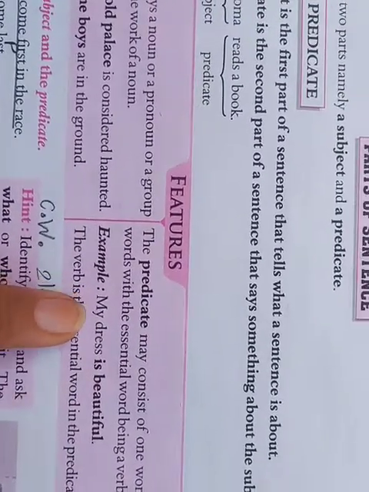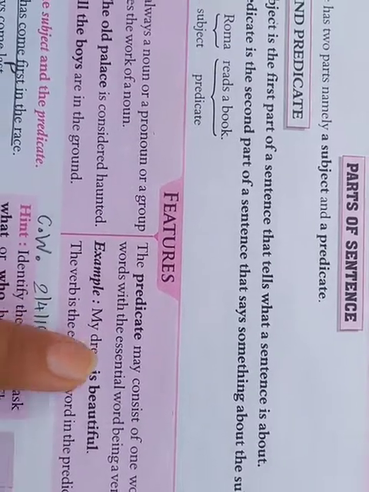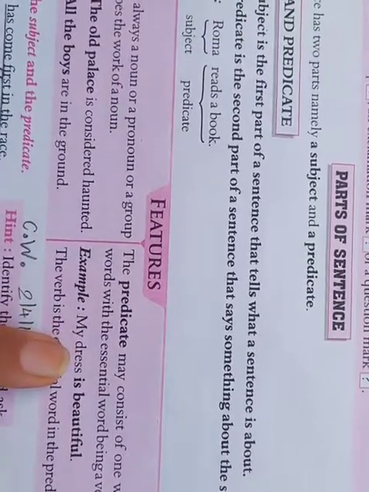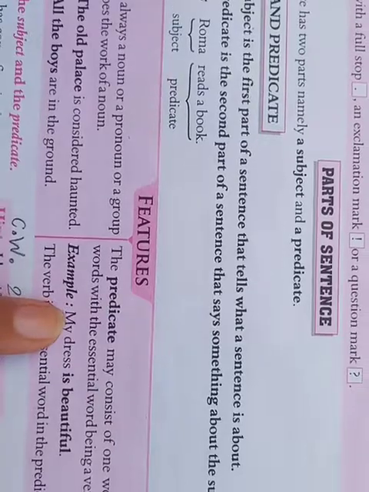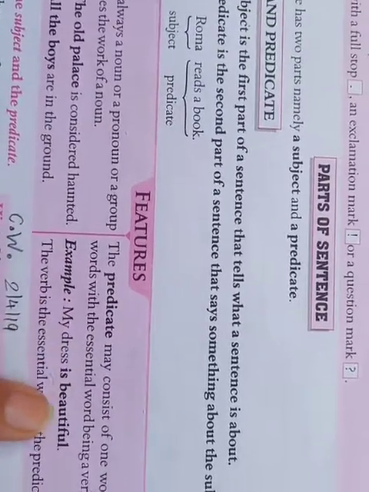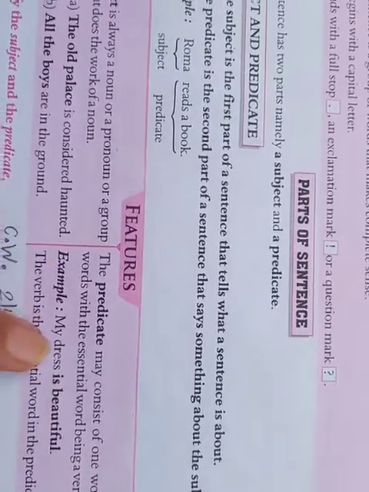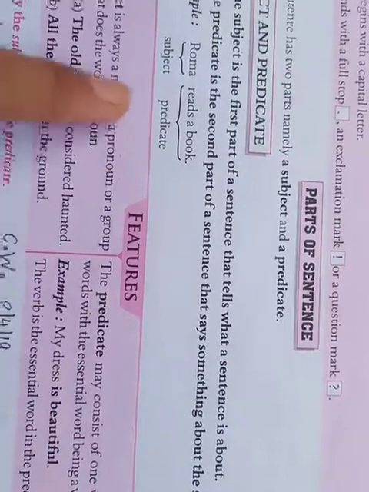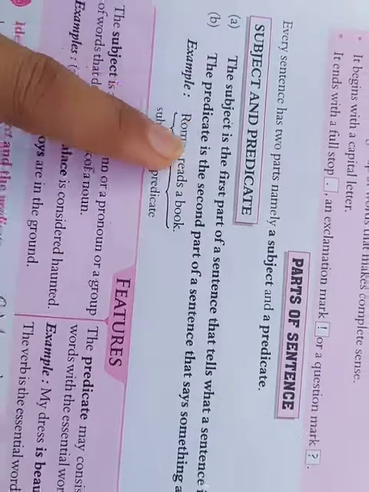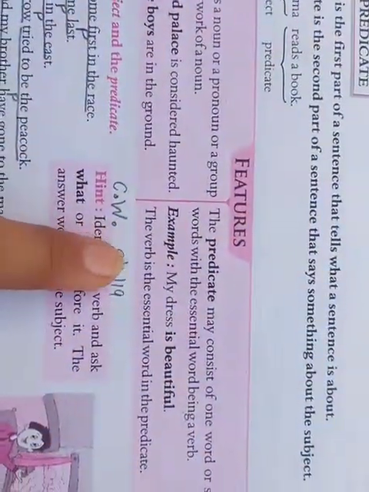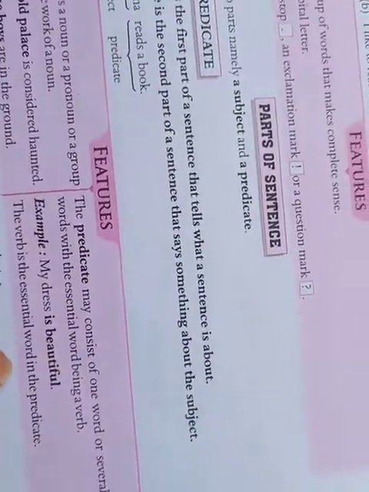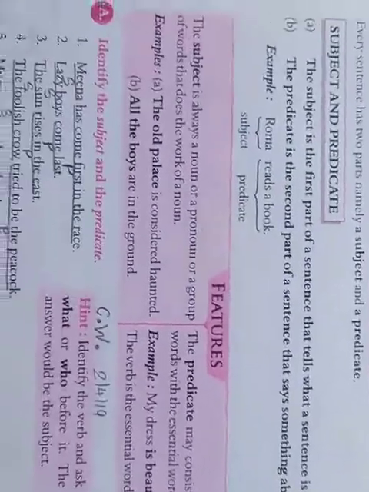So we can say that my dress is a subject. So dress is there. But what more about the dress? My dress is beautiful. So is beautiful is added to the meaning of the dress as it is considered the predicate. The verb is the essential word in the predicate.